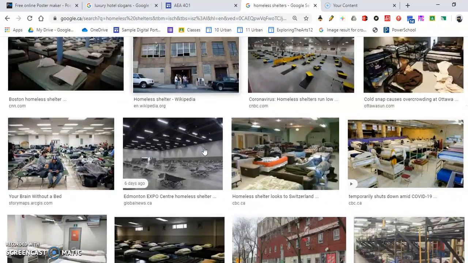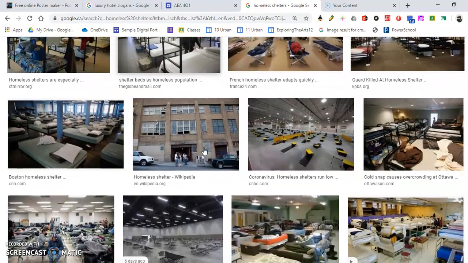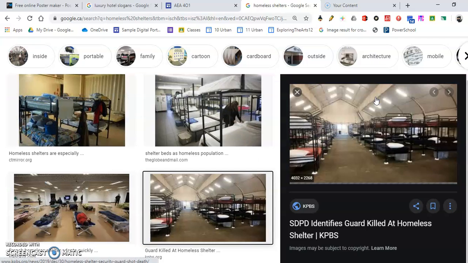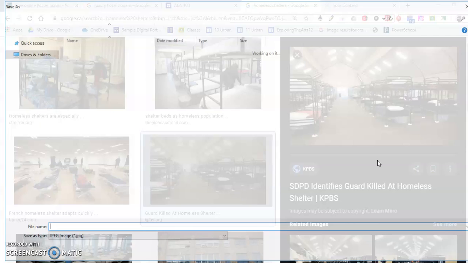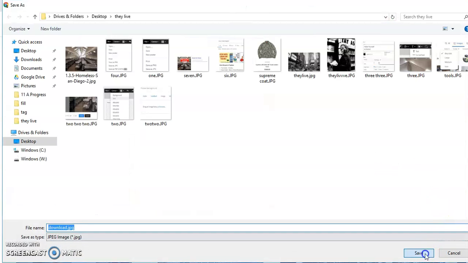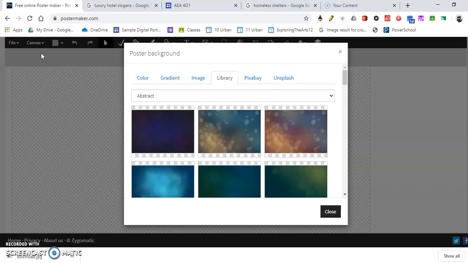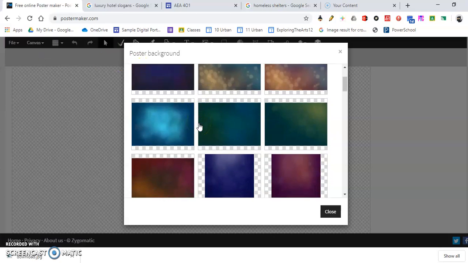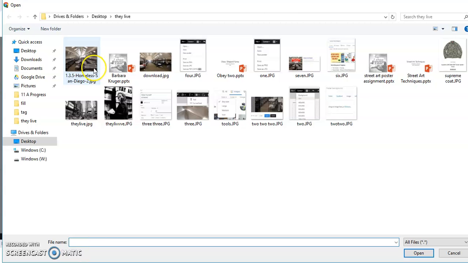And I'm going to find an image that I like. And I'm going to click on this, and I'm going to save the image. Okay, you can't copy the image, you have to save it because that works. And we'll save it. Okay, so I'm going to go back to my poster maker and go to Canvas and Background. So there are images on here if you'd like, but I'm going to go to images because I want to upload my own image. I'm going to browse and find the image that I picked.